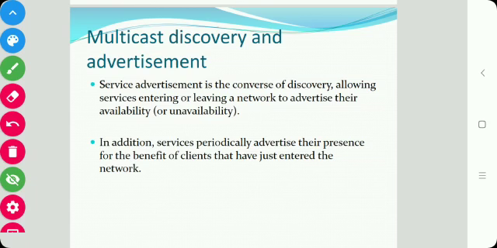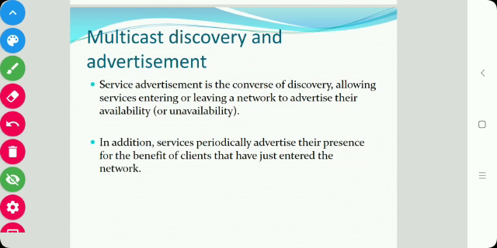So in multicast discovery and advertisement, unlike unicast discovery in which the location of service catalogs or individual services is configured statically, multicast discovery allows dynamic discovery of interacting services.